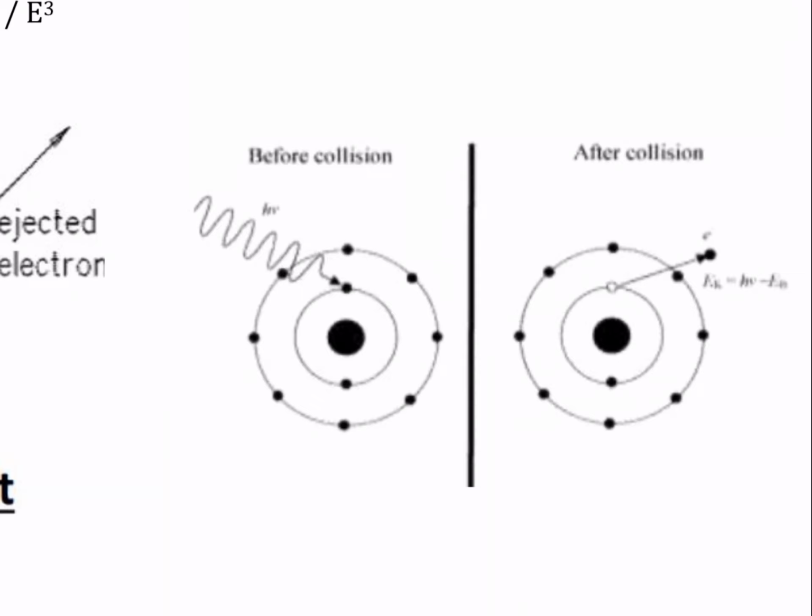When the electron is emitted from the atom, there will be a vacancy in the innermost shell. To fill this vacancy, an outer electron will come to fill it. When this outer electron comes to fill the vacancy, it will emit characteristic radiation, like X-ray.